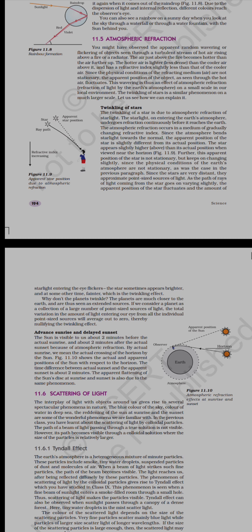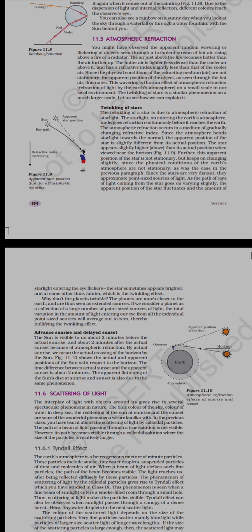This apparent position is not stationary, because these layers are always changing, so the density is always changing. The refraction, that is the refractive index, also changes, so the apparent position of the star fluctuates. The amount of light entering our eyes may be brighter or duller, so there are fluctuations.